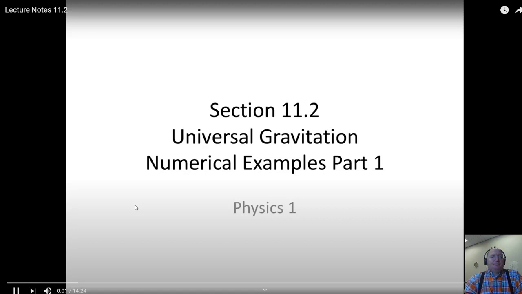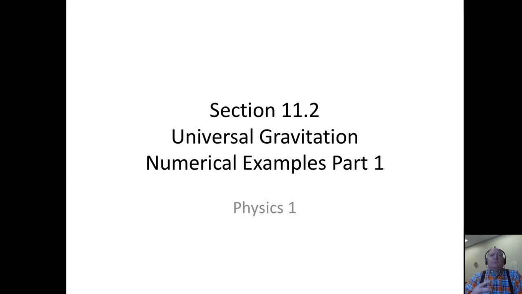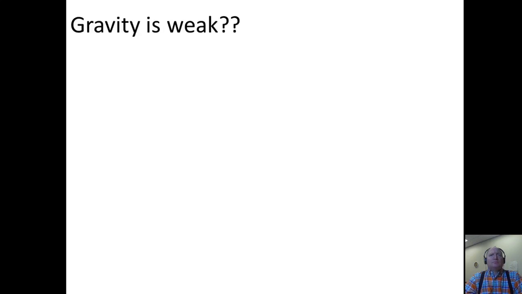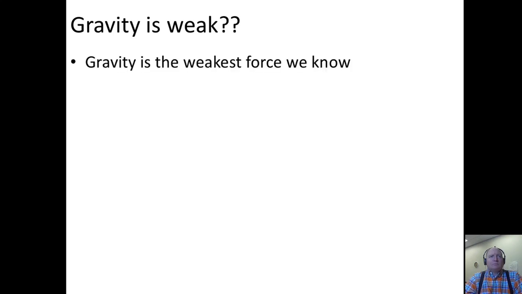In section 11.2, I'm going to do some numerical examples involving universal gravitation. The lecture got a little bit long, so I split this into two parts, so I'll do the second part in section 11.3. In section 11.1, I mentioned that gravity is weak, but we typically don't think of gravity being weak. We think of gravity as being the dominant force in our everyday life. But gravity is the weakest force that we know about.